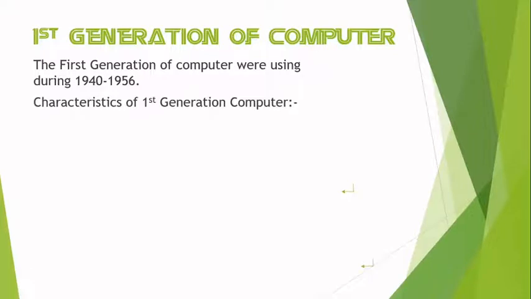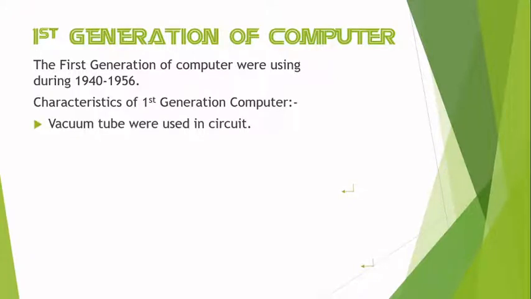In the first generation computer, they were using vacuum tubes as the basic components for memory and circuits for CPU, central processing unit.